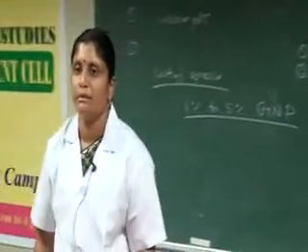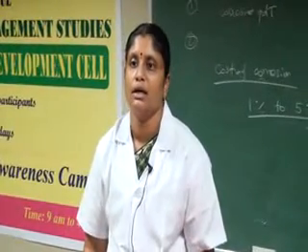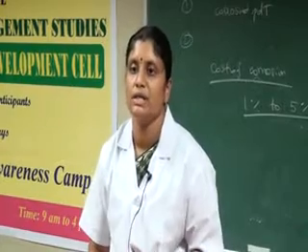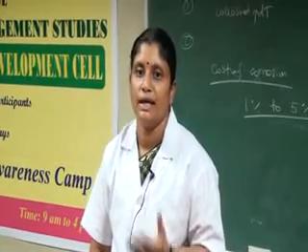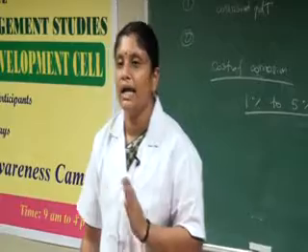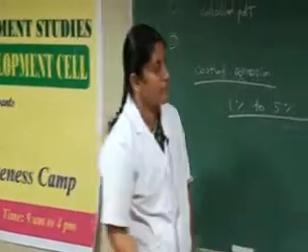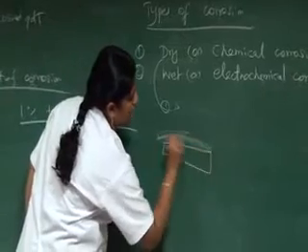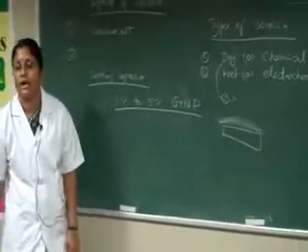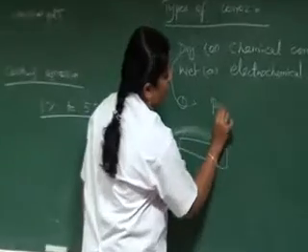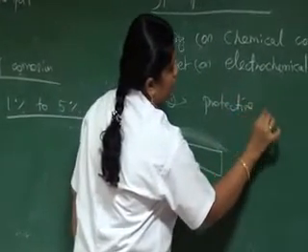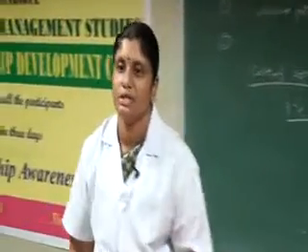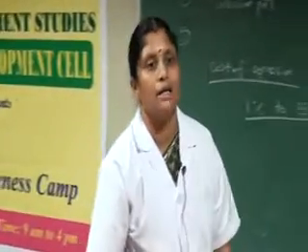Dry corrosion is when the metal is exposed to the environment and reacts with environmental gases like oxygen, sulfur, hydrogen sulfide, hydrogen, etc. They form a dry layer of corrosion product on the metal. This layer is nothing but a protective film. Once the protective film is formed, further corrosion is prevented. This is dry or chemical corrosion.